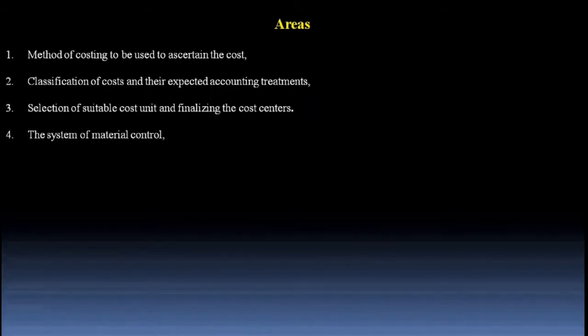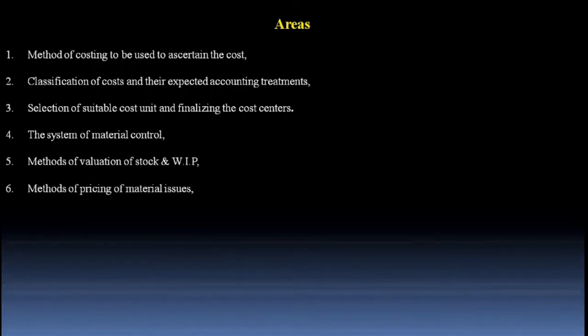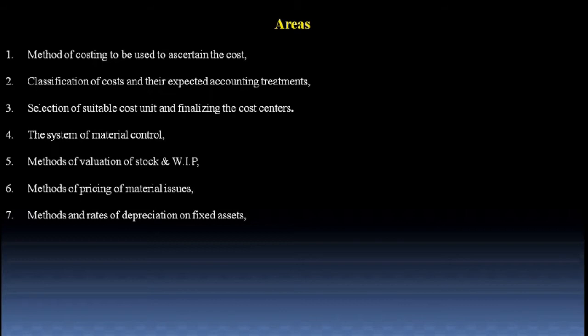Next point, you should have a similar system of material control. The method chosen by you and your peers should be similar for the valuation of stock and work in progress. The method for pricing of material issue should be similar. There are a few methods like FIFO, LIFO, weighted average method, simple average method. You and your peers should use a similar method for pricing material issues. Methods and rate of depreciation on fixed assets should be similar. Methods of remuneration to workers and the incentive schemes, their bonus should be similar.